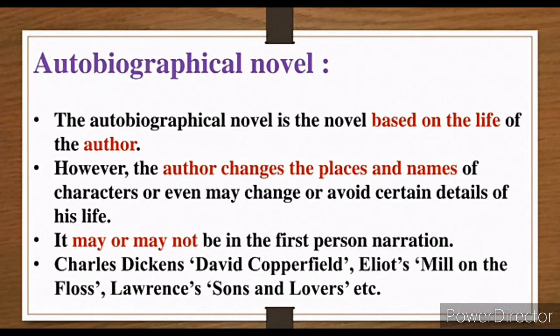Second, however, the author changes the places and names. As I said, the writer gets full freedom. राइटर और ऑथर और नॉवलिस्ट, ये तीनों एक ही है, उनको फुल फ्रीडम है. They have the full freedom to change the places, to change the names of the characters, to change the venue, place, time. वो चेंज कर सकता है, वो टाइम चेंज कर देगा, प्लेस थोड़ा चेंज करके शो ऑफ करेगा, और फॉर एग्जाम्पल नेम ऑफ द कैरेक्टर ऑफ कोर्स वो चेंज करेगा. Why does he do it? Because it is the writer's own freedom, he can do it.